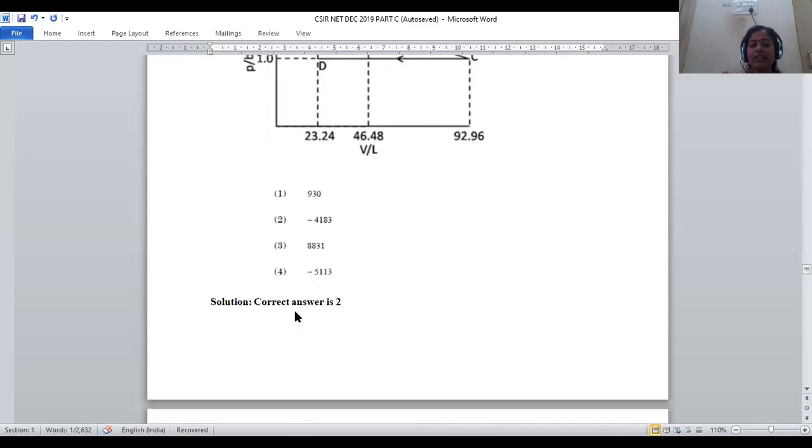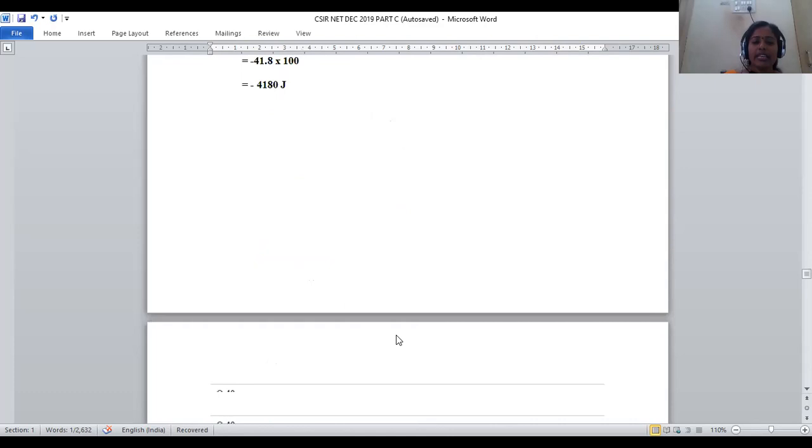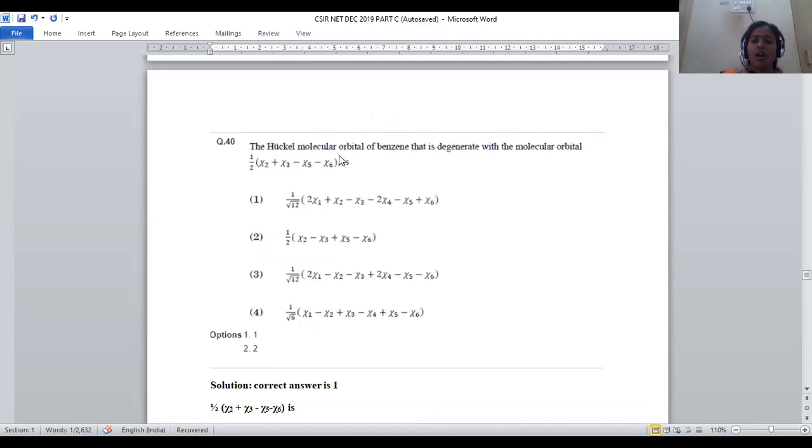So for this problem, the second one is the right answer. Now, let us move on to the next question, 40.